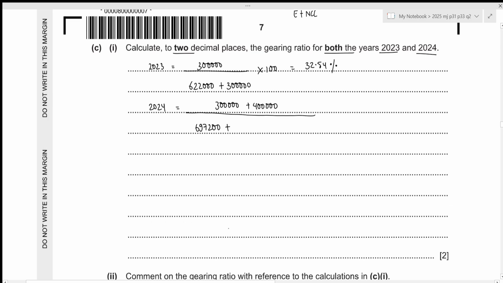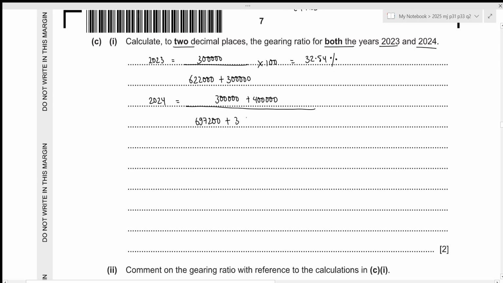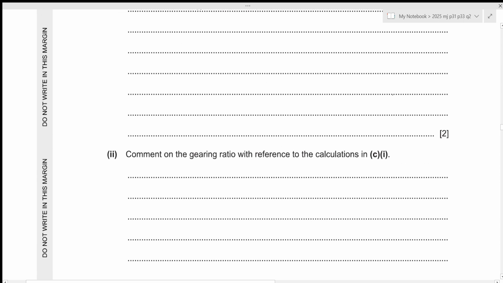Then again, the non-current liabilities, 300,000 plus 400,000 times 100. This will result in the value of 50.10%. Now for the next one, we need to comment on the gearing ratio with reference to the calculations in CI.